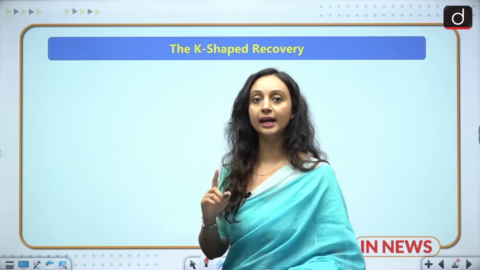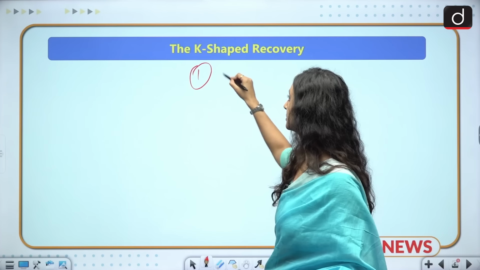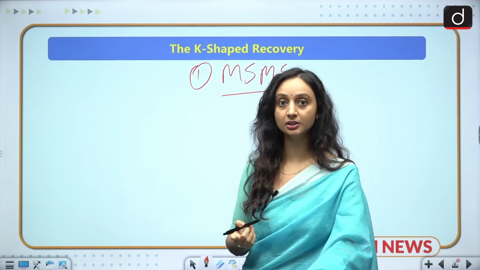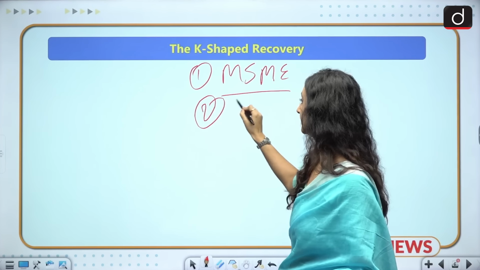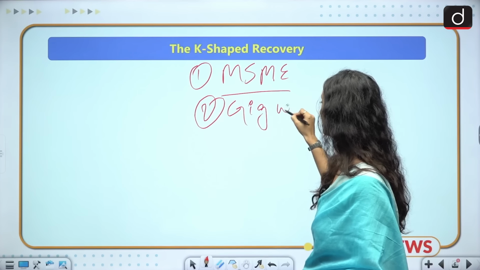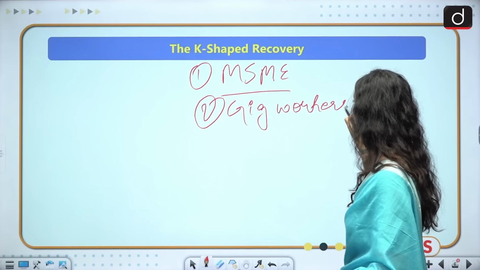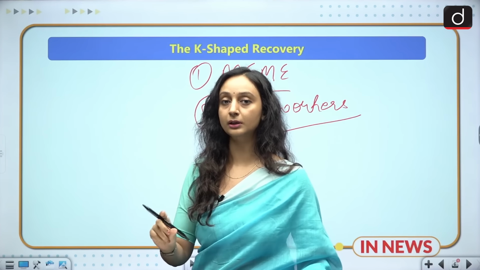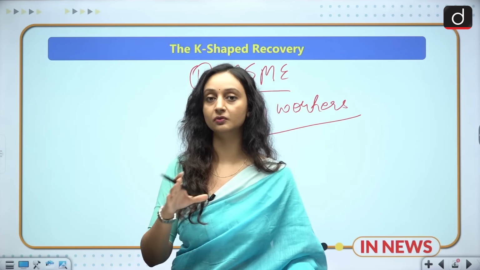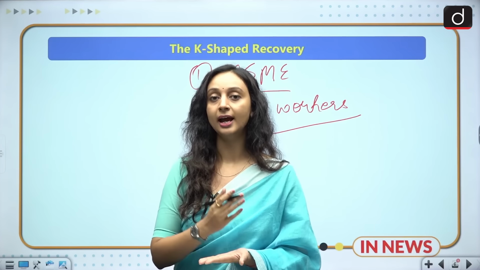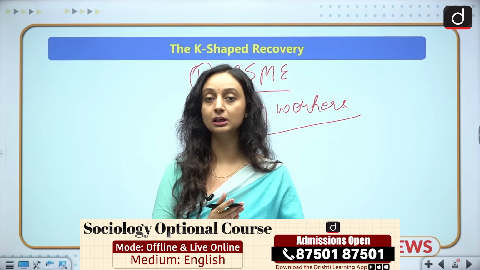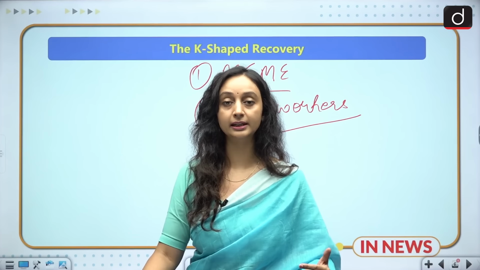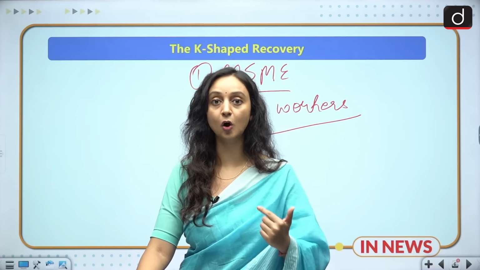For example, our MSME sector. MSME, which is one of the largest employers in the country, is still struggling. The gig platform workers are still struggling. So these people do not have money in their hands to actually create that kind of demand. GDP focuses on goods and services, whereas IIP is only goods. And when goods are not being produced, it is purely because there is not enough demand in the market. And when we talk about FDI increasing, FDI is going to increase long-term investment.